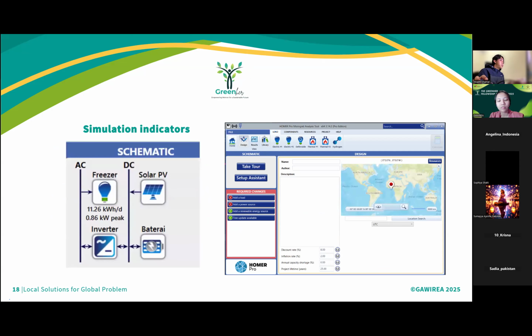Simulation indicators. Using HOMER Pro involves a structured process from defining the project load profile to selecting technology, running the simulation, and analyzing the result. The steps ensure the designed energy technology is feasible, economically viable, and suitable to local conditions.